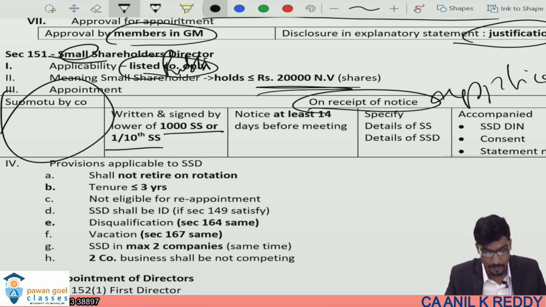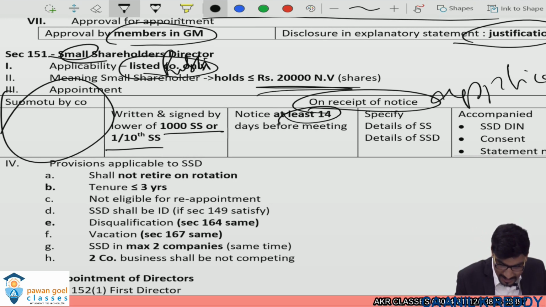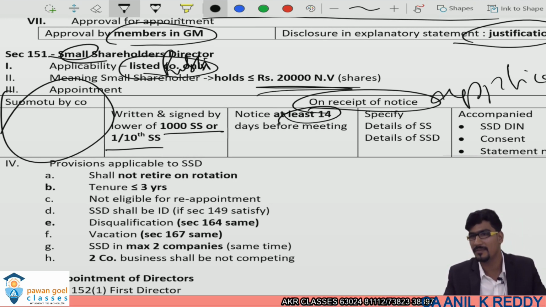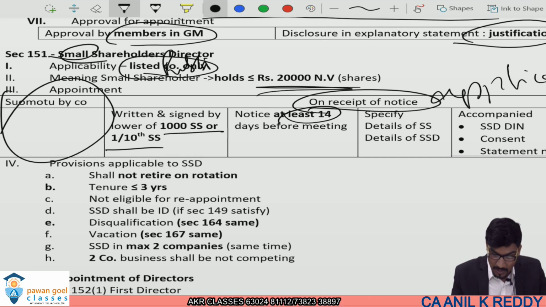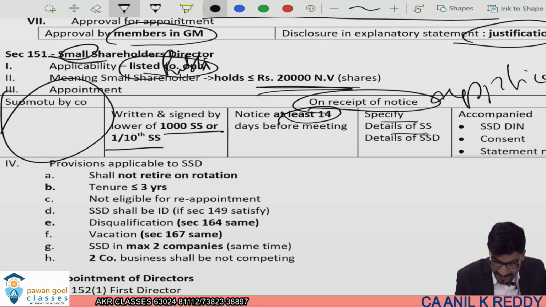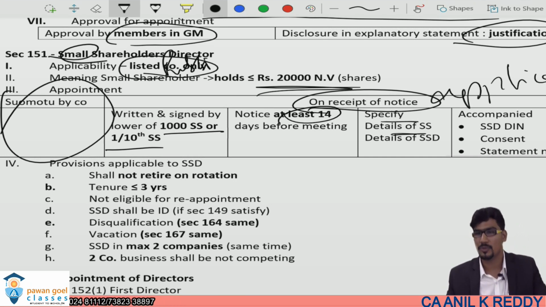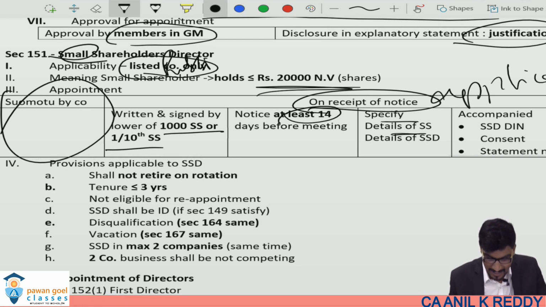That has to be written and signed by them. They have to give it 14 days before the general meeting for appointment. They have to provide the details of the small shareholders giving the candidature, and details of the small shareholders director.